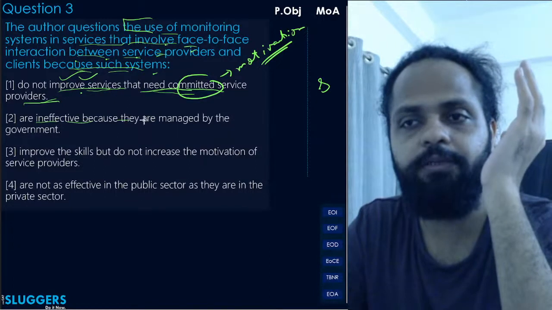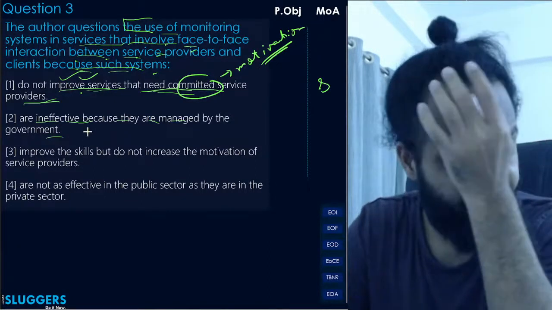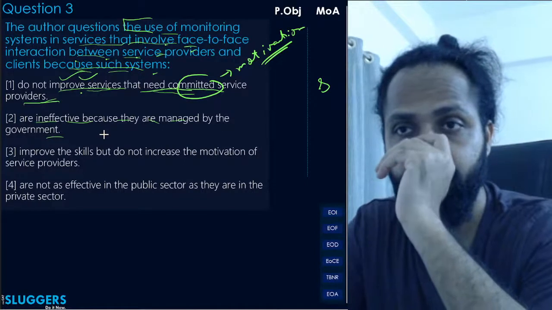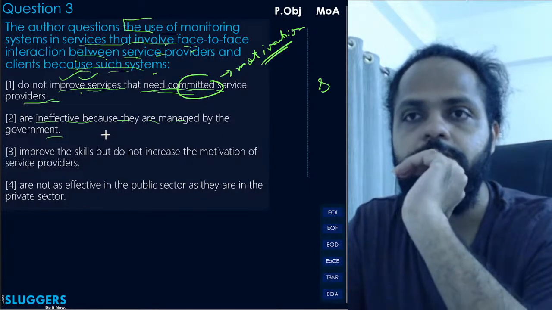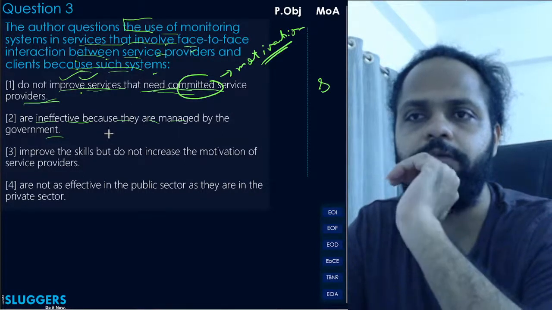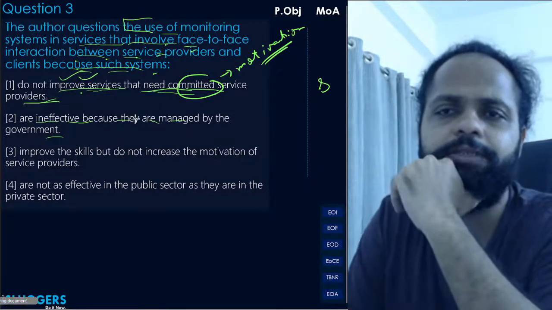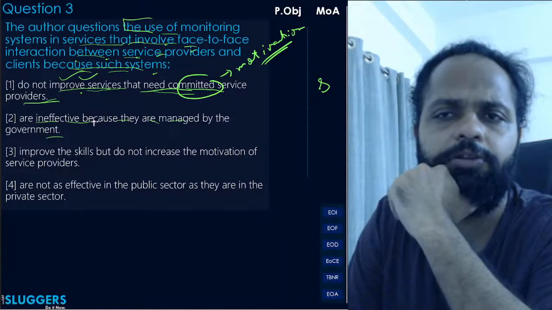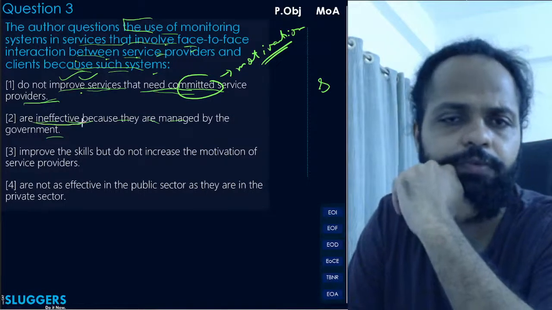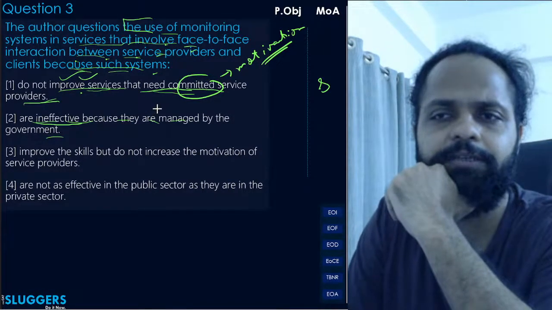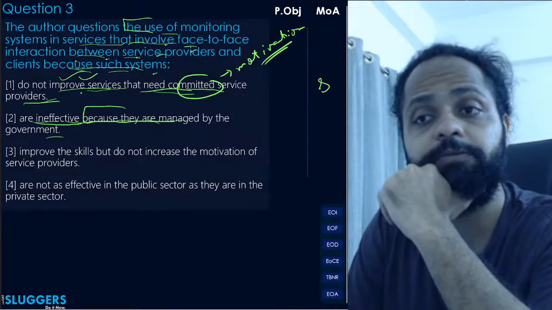Are ineffective because they are managed by the government. The author questions the use of monitoring systems in services that involve face-to-face interaction between. Because okay, the author doesn't say that they are. The author believes that they are ineffective. That's true, but nowhere does he say that they are ineffective because they are managed by the government.